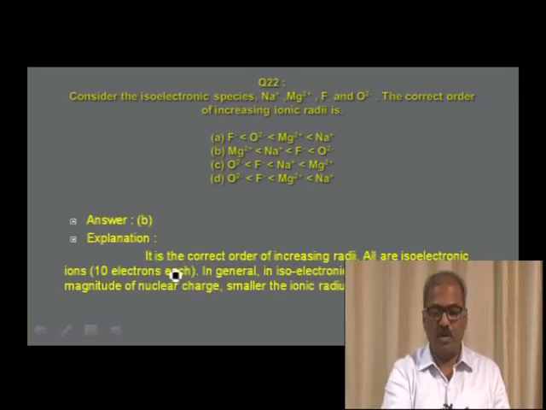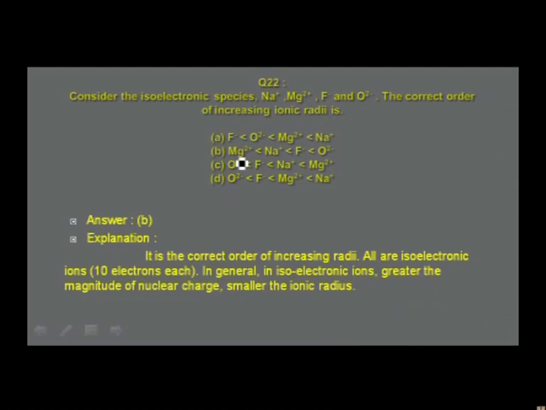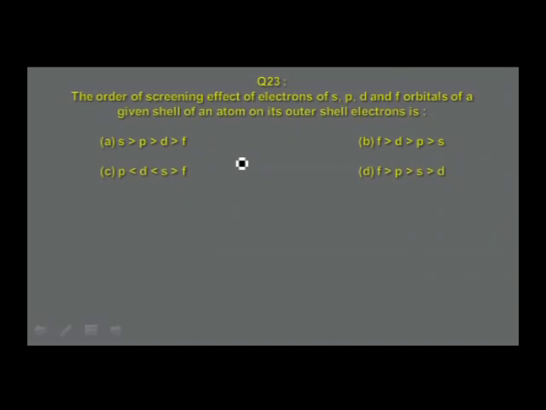Therefore, you may find the correct order is in option B. One has to understand that in the case of isoelectronic species, with the increase in atomic number, nuclear charge increases, and with the increase in nuclear charge, electrons are pulled more towards the nucleus. Therefore, size of the ion decreases. In other words, ionic radius decreases. Therefore, the correct answer is option B, Mg2+ less than Na+ less than F- less than O2-. That is, O2- has a larger ionic radius compared to any of the given ions.